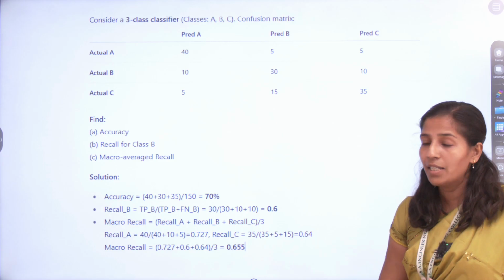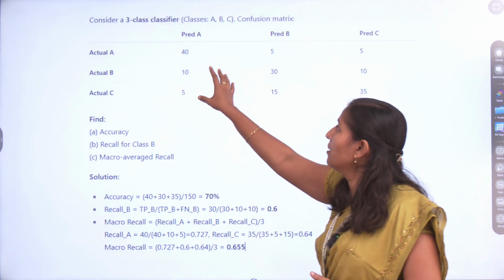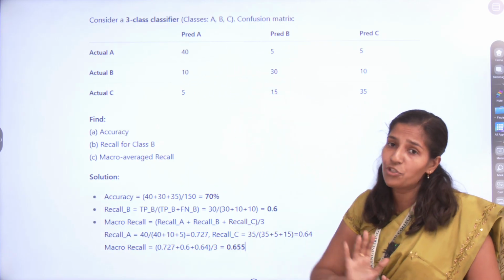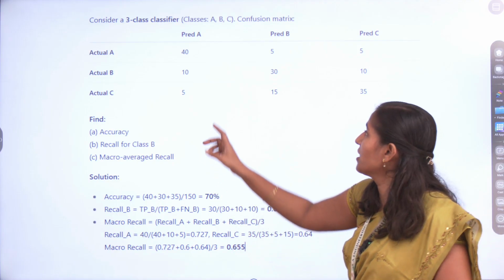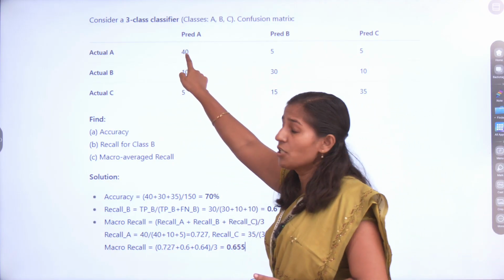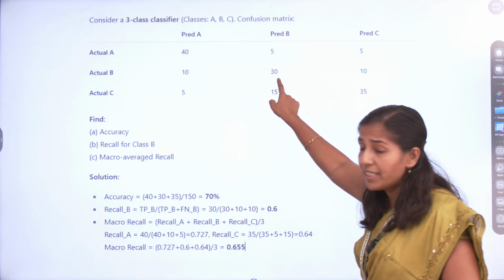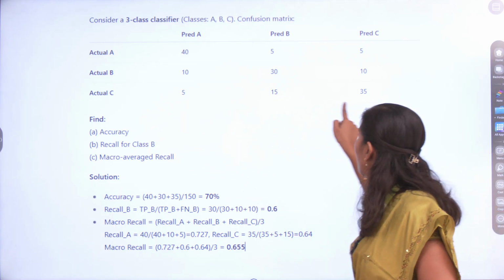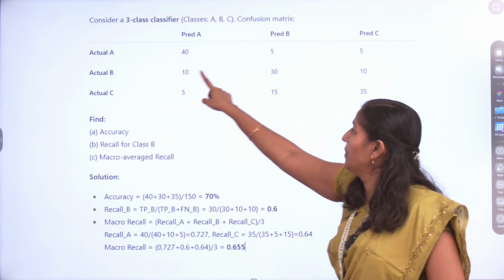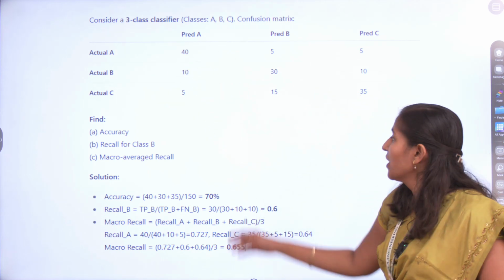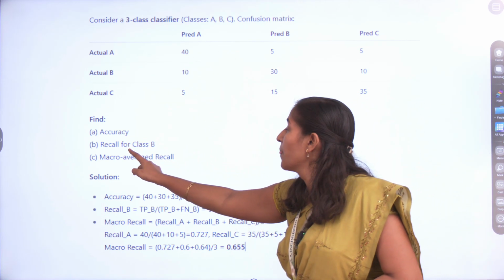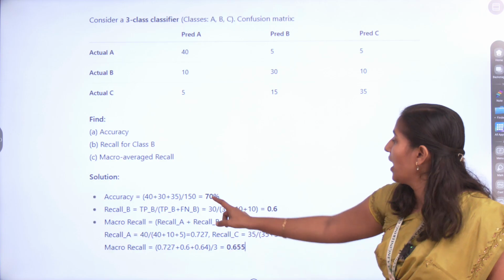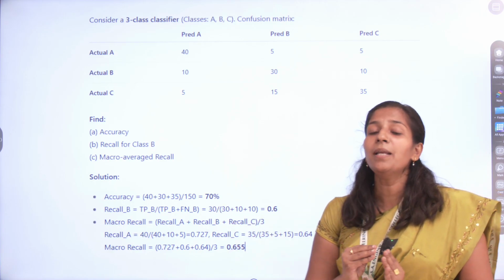This is your example problem. In this example problem, there are three classes, A, B, C. This is your confusion matrix. Here this is your actual data, and this is your predicted data for A, this is your predicted data for B, this is your predicted data for C. Actual C and predicted C, actual B and predicted B, actual A and predicted A. From this you have to find the accuracy, recall for class B, and macro average recall.